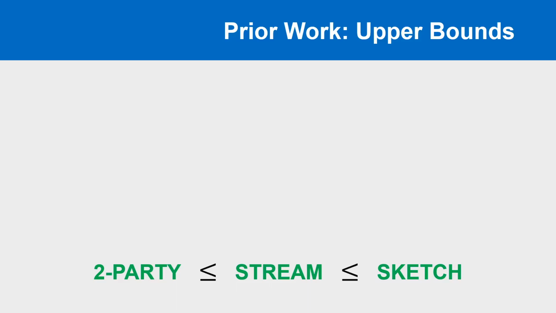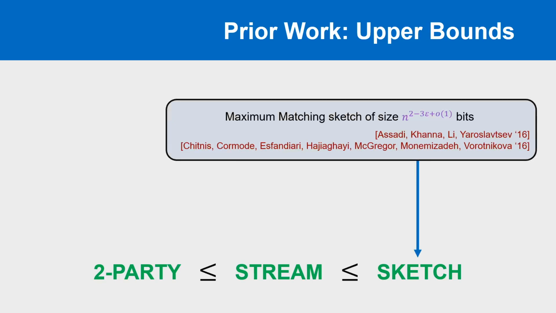As is the case with most turnstile streaming problems, the best known algorithms are linear sketches. For the approximate maximum matching problem, there are two papers released around the same time, which both show different approaches to attaining a randomized linear sketch for approximate maximum matching of n^(2-3ε-o(1)) bits. Both are based on a sampling strategy which is made possible by the existence of linear sketches for sampling from the support of a vector, known as L0 samplers.